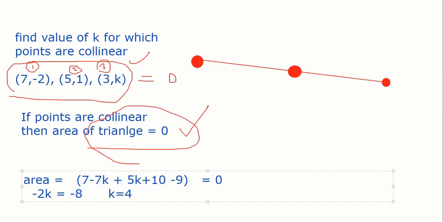Shlesha, is it clear? Is everybody clear? Yes, sir. Same triangle formula. If the points are collinear, we can say the area of the triangle is 0. That's it.